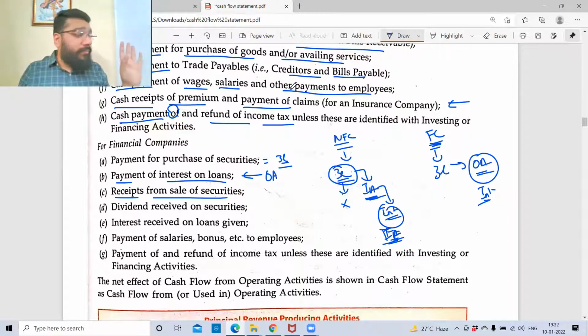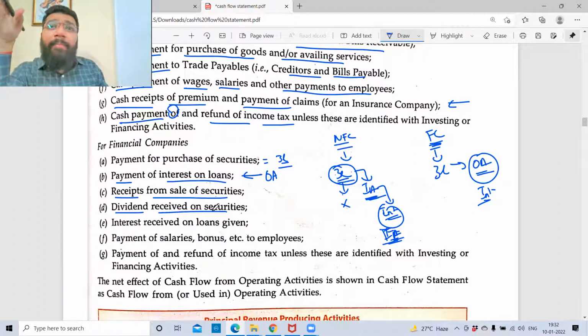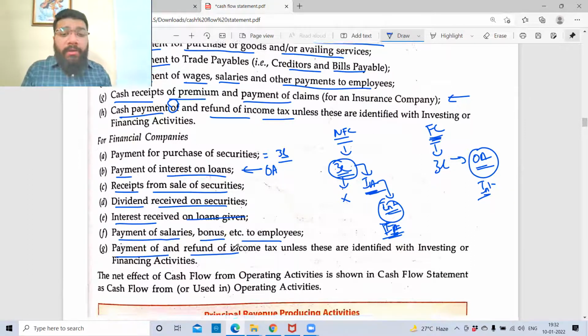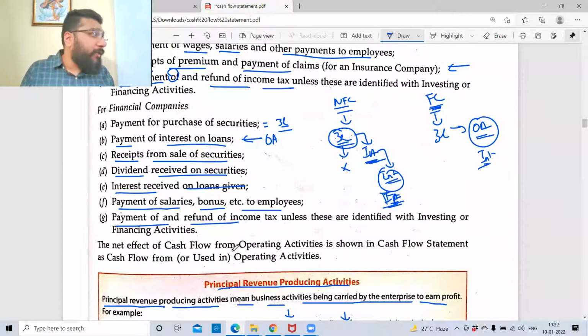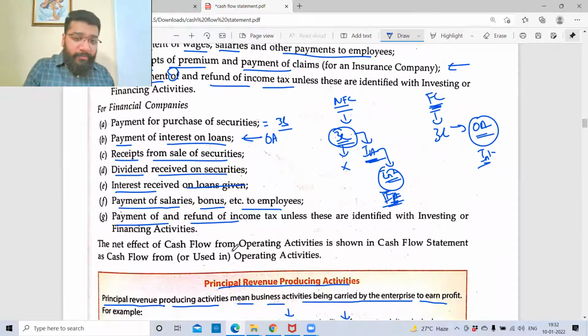operating activity. Dividend receipt on securities. I've invested in your company and you're giving me dividend in return. That is my main operational activity. My main business is financing your company. Interest received on loan, payment of salaries, bonus to employees, payment and refund of income tax. All these are cash flow from operating activity. When I say cash flow, it means both inflow and outflow. Depending on the nature of the transaction, you need to understand what is inflow and outflow. Are we clear with this point?